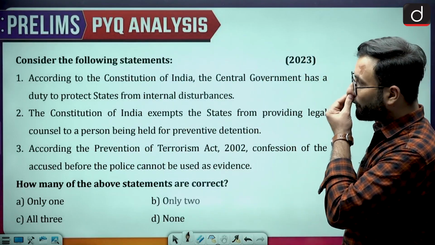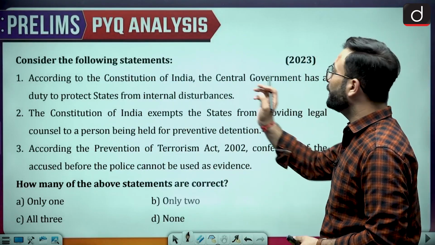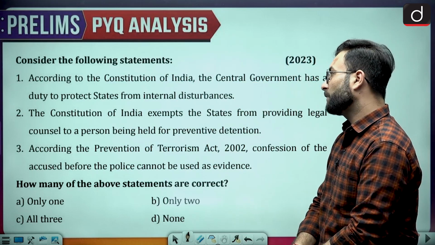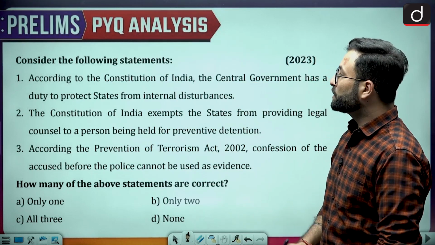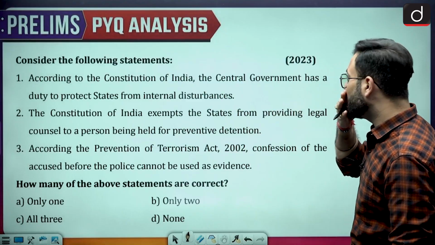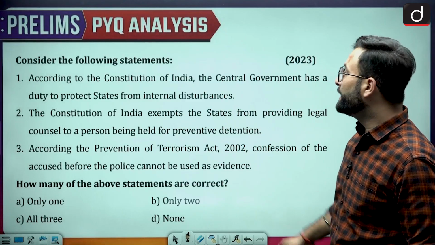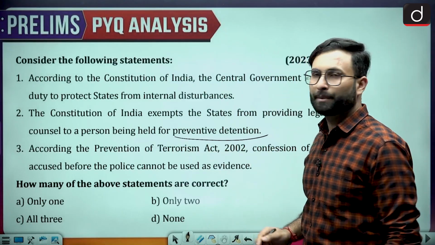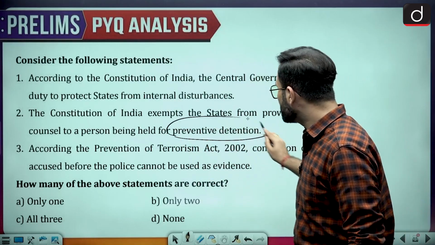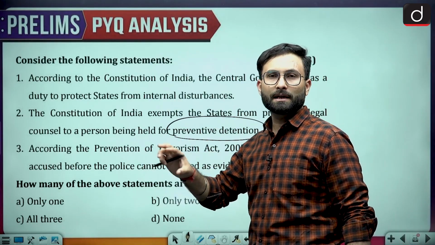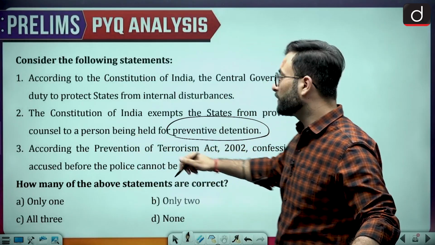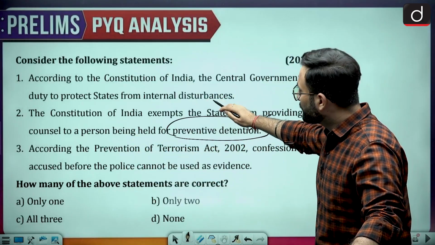Consider the following statements. According to the Constitution of India, the central government has a duty to protect the states from internal disturbances. The Constitution of India exempts the states from providing legal counsel to a person being held under preventive detention. When there is a preventive detention, they can say that no legal counsel can be provided for that. So this is also correct. And statement one is also correct.